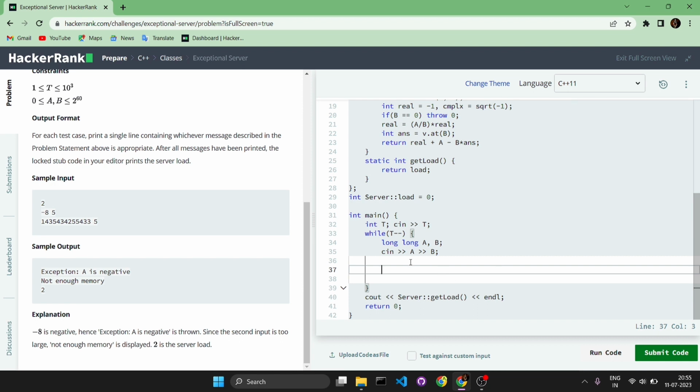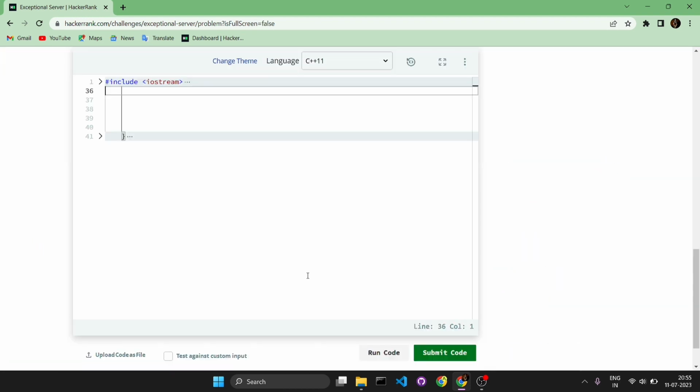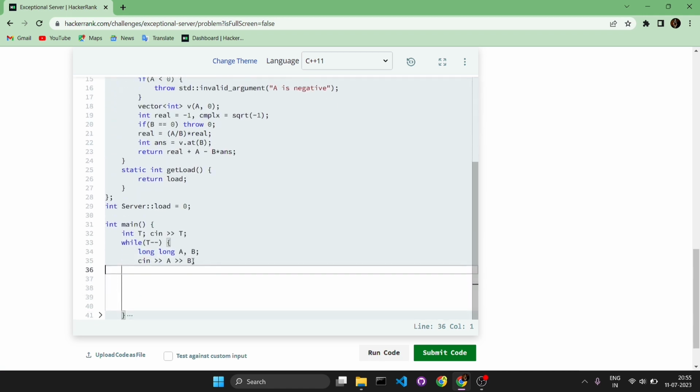First, the exception handling in C++ is based on three keywords: try, catch, and throw. Whenever we want to throw an exception, we will use the throw keyword. Whenever we have code which may have the possibility of throwing an exception, we will capture it in a try block, and whatever exceptions are thrown, we will catch them in a catch block. So these three keywords constitute the exception handling in C++.